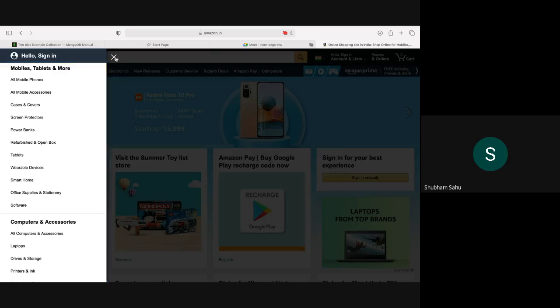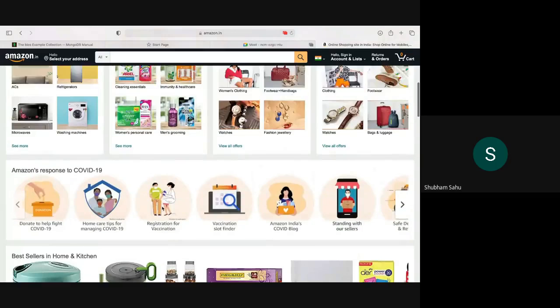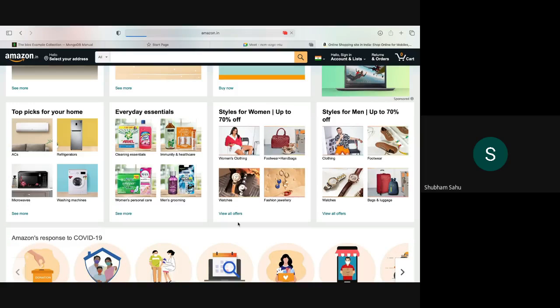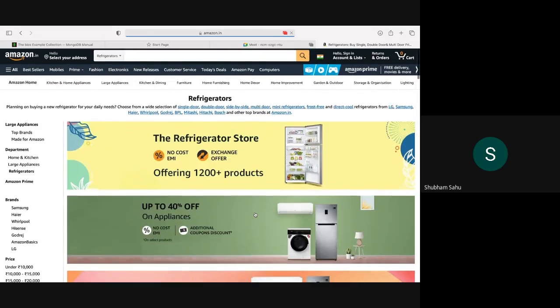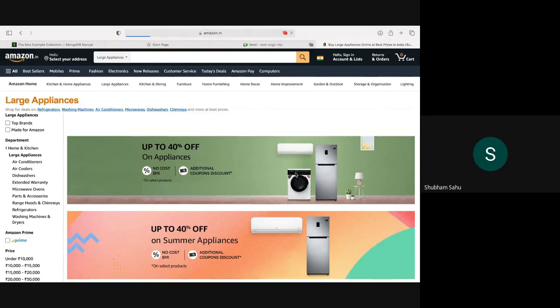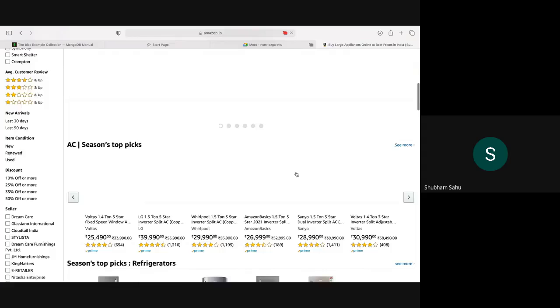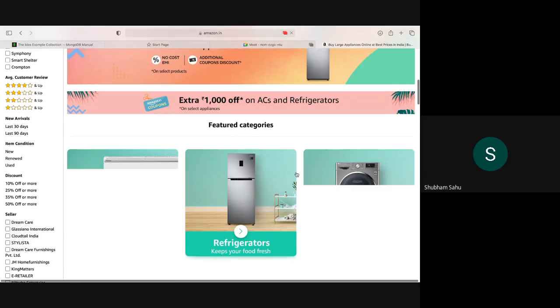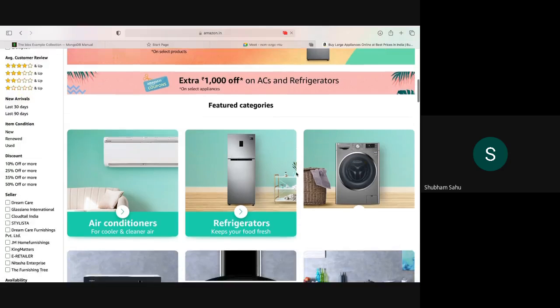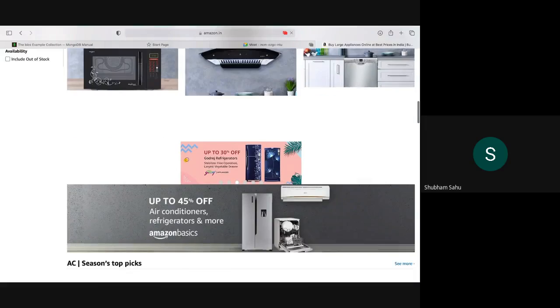Then the most important thing, we have products also. Suppose you go to any product, here we can see there will be a different description for each and every product. There won't be a similar description.